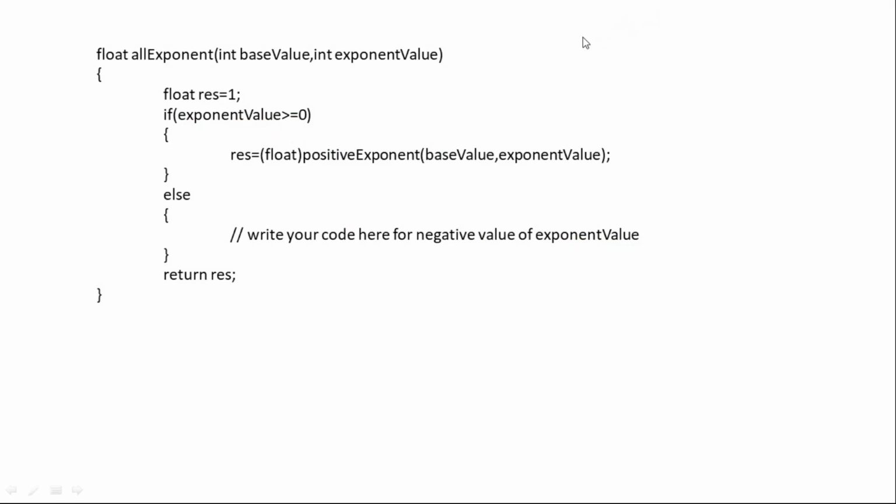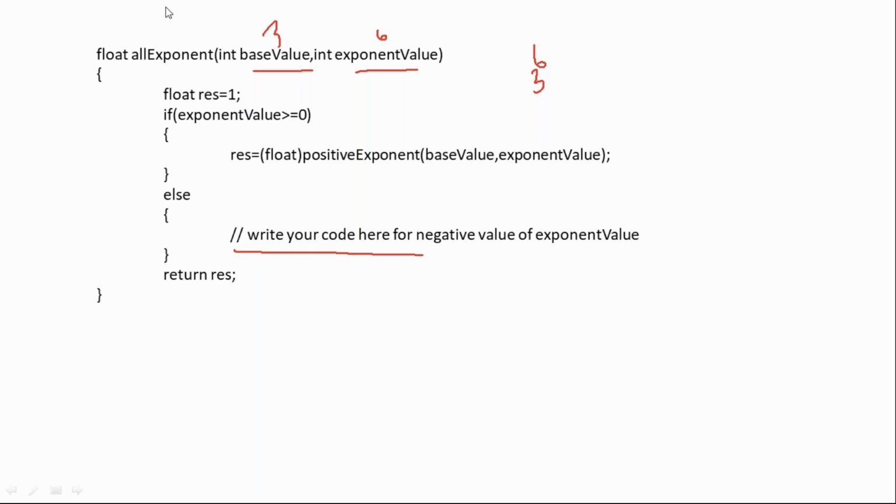Now have a look here. We have to find the base value. If I give the base value as 3 and the exponent value as 6, what should the output be? 3 power 6. We have to return it. So now here we should write the code. What is the code we have to write? Anyone? We need to return real values.